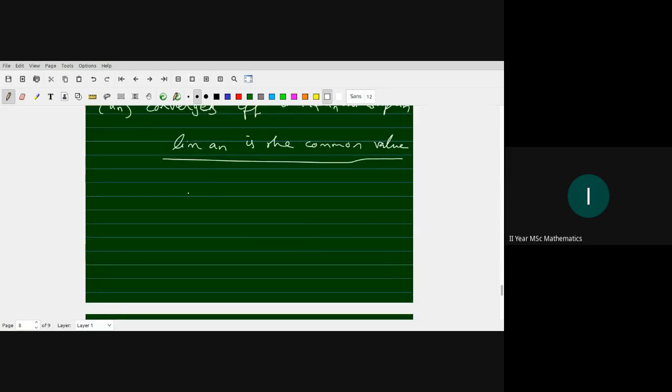So the same thing can be applied to a sequence of functions. Let us consider a corollary of this.